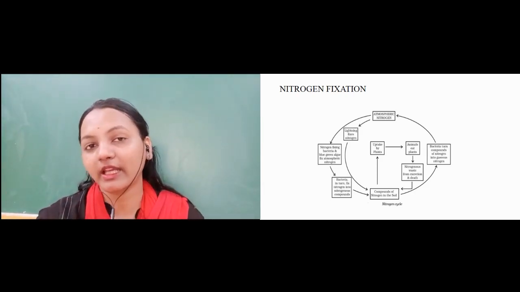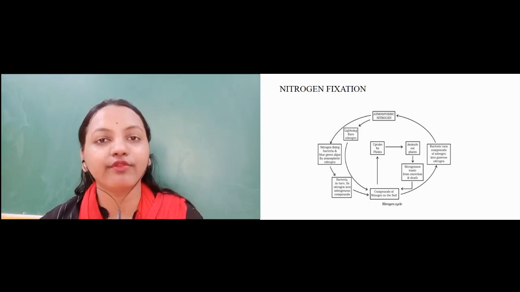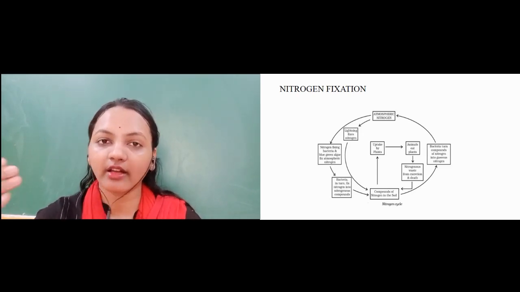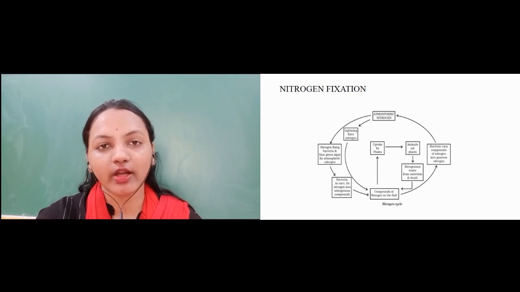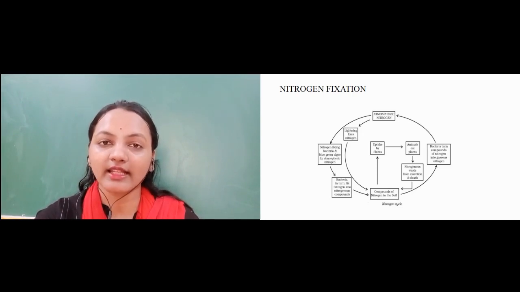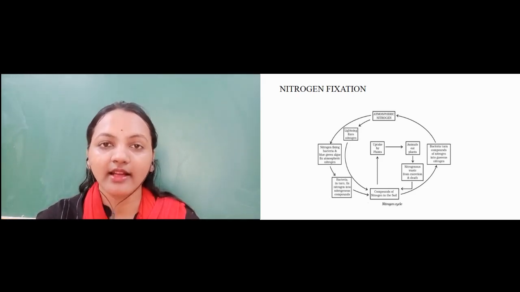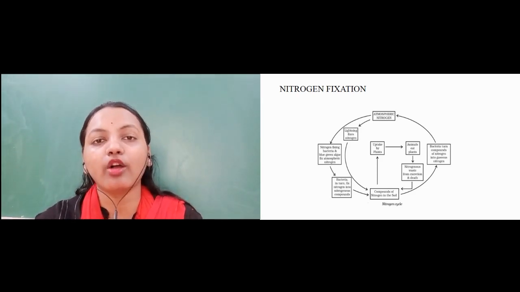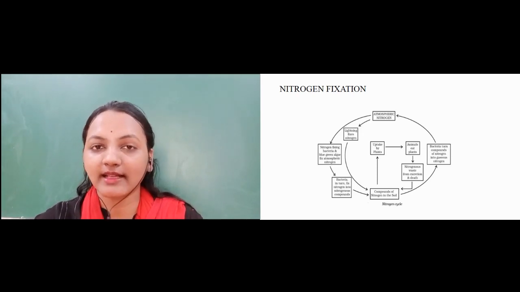Now I am explaining to you the actual cycle of nitrogen fixation. Atmospheric nitrogen through thundering and rain comes into the soil. The nitrogen in the soil is absorbed by microorganisms like rhizobium bacteria. It is then converted into simpler forms and then passed to the plant. The plant uses this nitrogen for preparation of protein molecules and the plant survives.